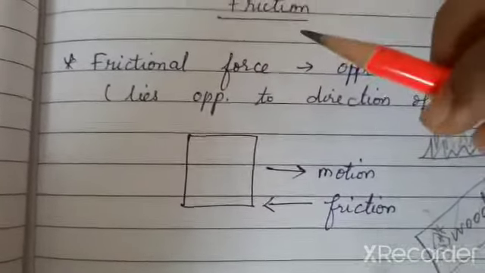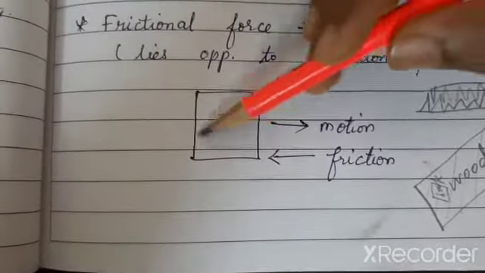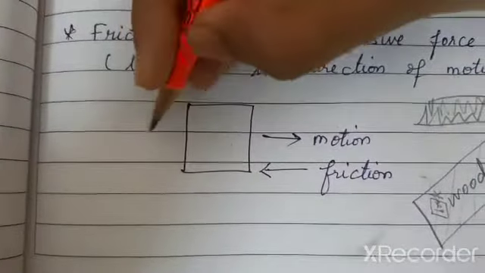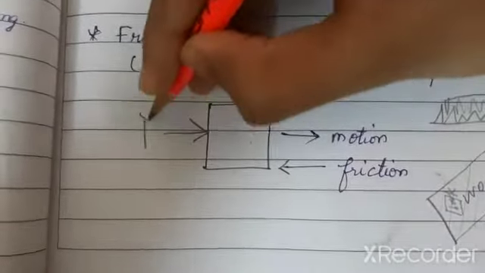Now, for better understanding, consider this as an object. Let us take it as one desk. If you push the desk from this side, what will happen? The desk's movement will be towards this direction. Am I right? The desk will move in this direction, and the movement of the desk, that is its motion, is in this direction. So, where is the friction acting? Friction will act in the opposite direction to the movement.